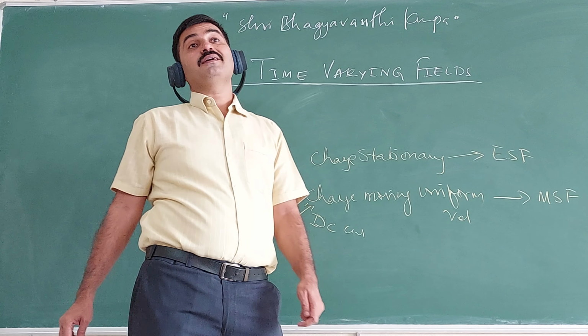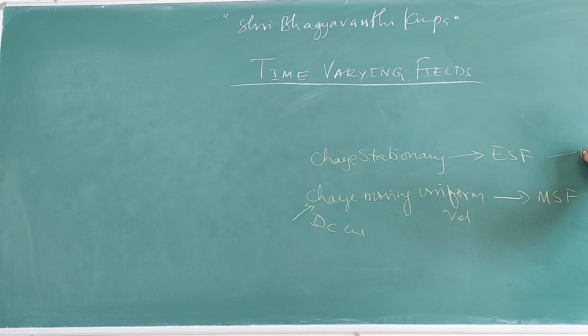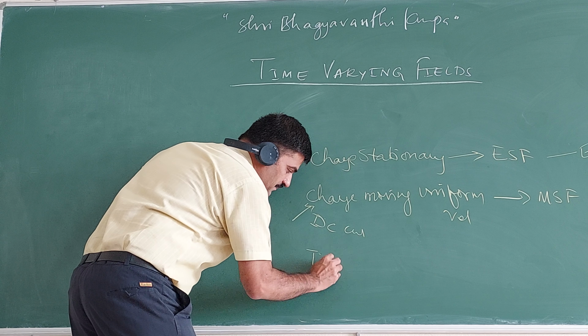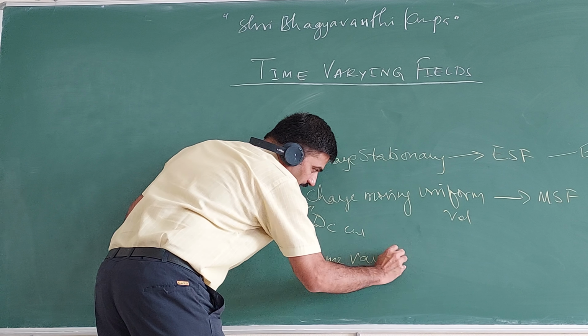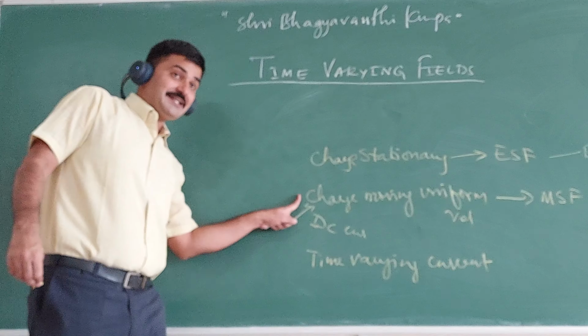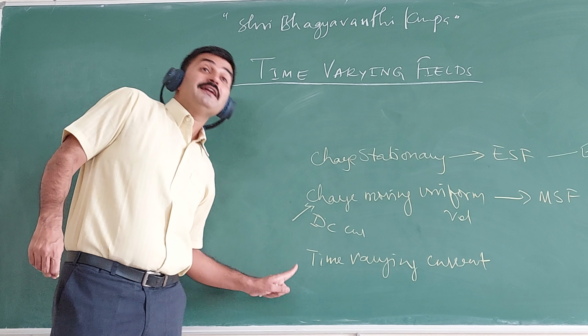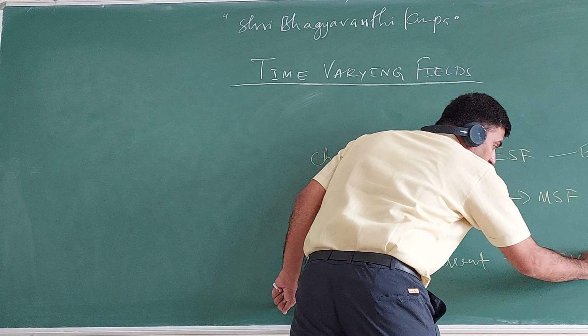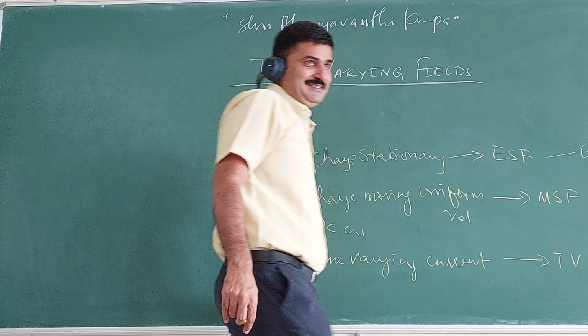Then what about? See here, E and H are not dependent. Here also E and H are not dependent. This won't depend on this, or this won't depend on this. Same thing here. The third one is time varying current. See, this is a DC current. This is a time varying current. Time varying current produces time varying electromagnetic field.